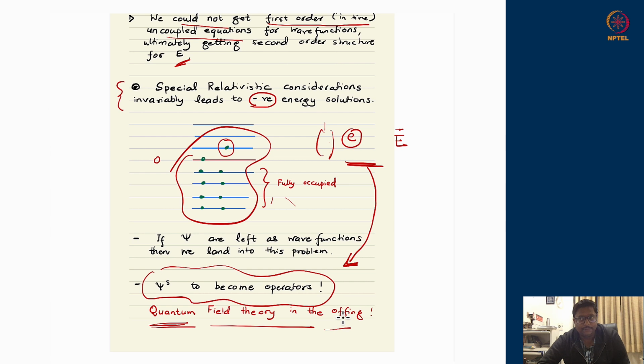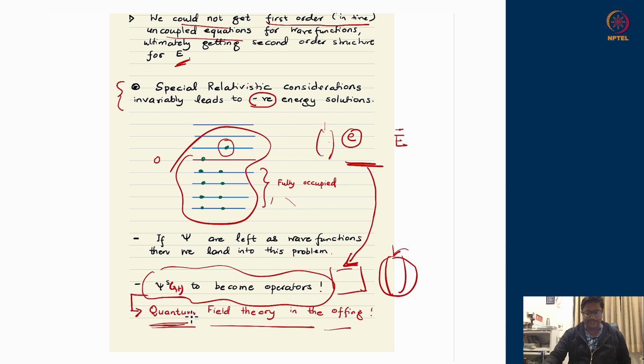So operators dependent on position and time. Remember, the wave functions were functions of x and t. When we make them operators, they will no longer be 4 cross 1 dimensional things as we have discussed, because we were looking for a solution of operator previously. Now we will give up that notion that they are themselves vectors. They will become operators themselves. In what dimension and what cross what matrix, that will all be known when we try to convert them into operators, and that is the domain of quantum field theory.